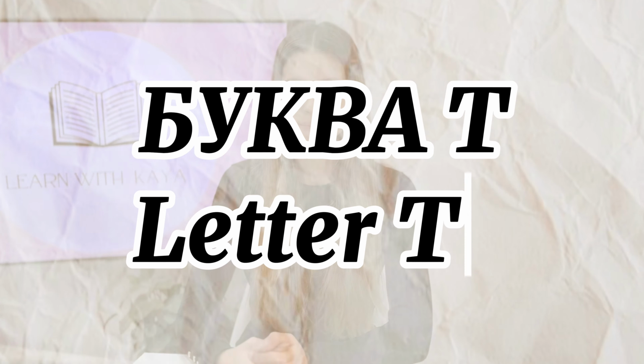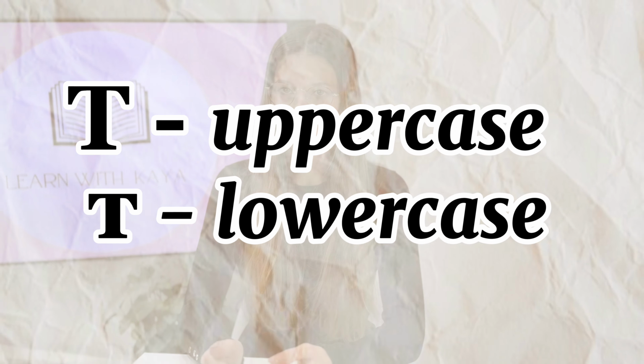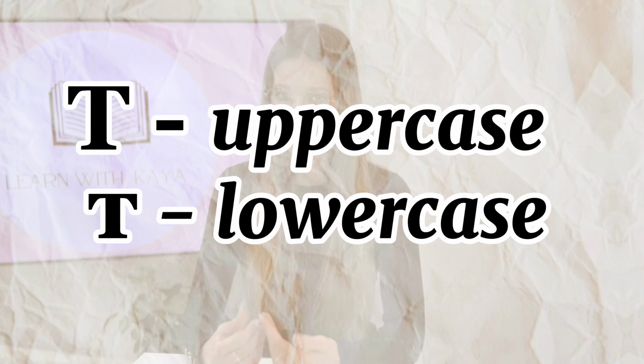Letter T. The Russian letter T is pronounced like the English letter T. It looks like this: T in uppercase and T in lowercase. However, if you are referring to the Cyrillic letter T, it's similar to the English letter. It's pronounced like the T sound in English words such as table or time. In words, T can appear at the beginning, middle, or end.